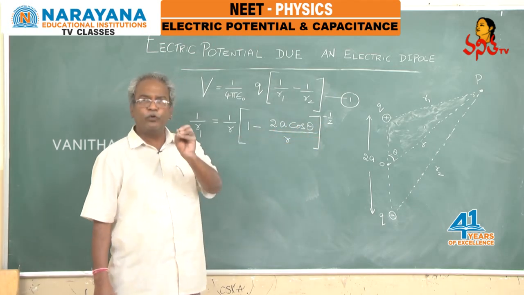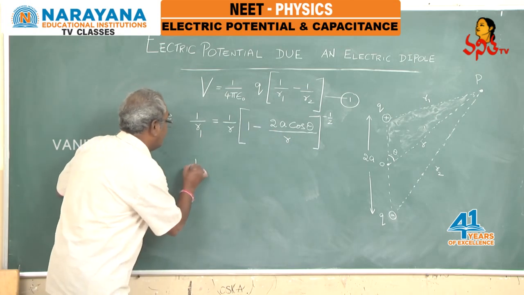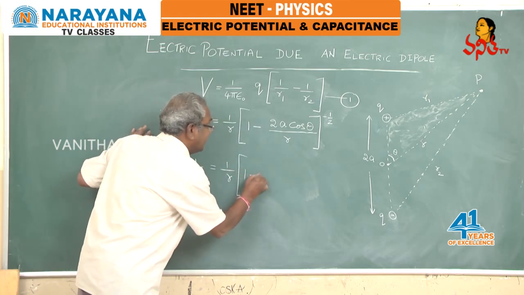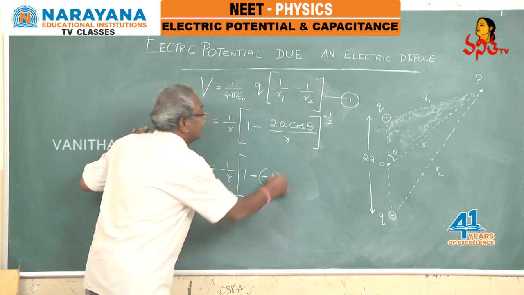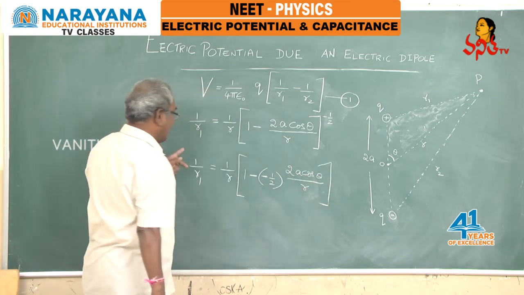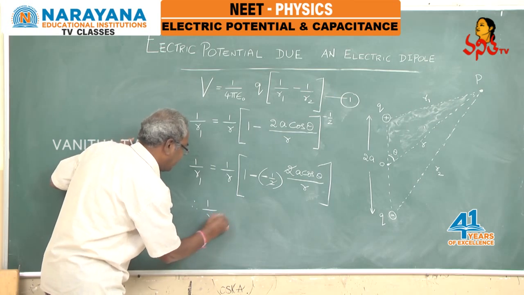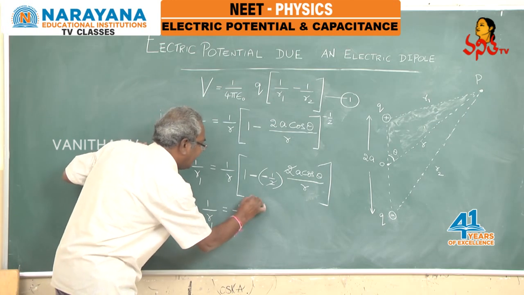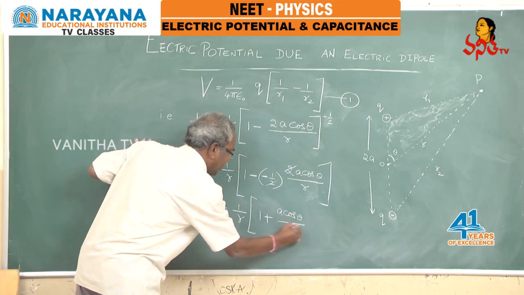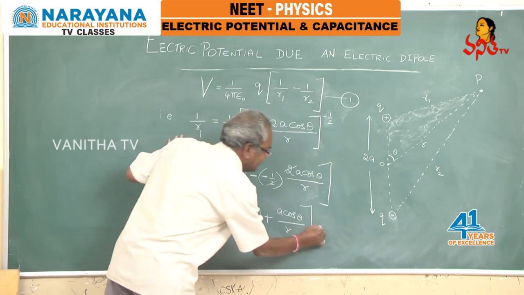According to binomial expansion, if this number is a small number, we can write the power as follows. 1 by R1 equals 1 by R into 1 minus of, the minus of can be written over here, the power minus, 2a cos theta by R. This 2 is cut, therefore we can write 1 by R1 equals 1 by R into 1 plus a cos theta by R. Let us call this equation 2.